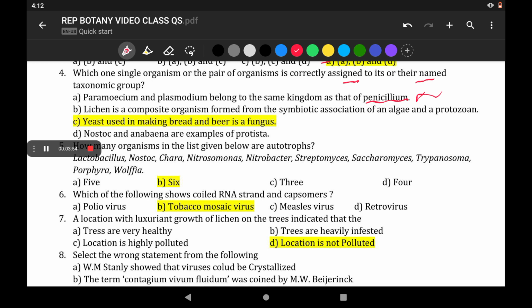Lichen is a composite organism formed from the symbiotic association of an algae and a fungi, but they have given it as a protozoan. This is also a wrong statement. Yeast, or Saccharomyces, is used in making bread, and it is a fungus. This is a correct statement. Nostoc and Anabaena are examples of Protista. So that is wrong, because Nostoc and Anabaena are cyanobacteria and they belong to the kingdom Monera. It is not Protista, it is Monera. So the correctly assigned sentence is, yeast is used in making bread and beer, and it is a fungus.